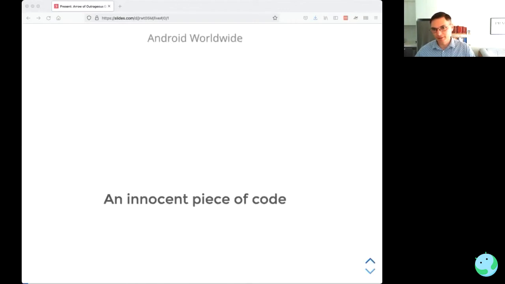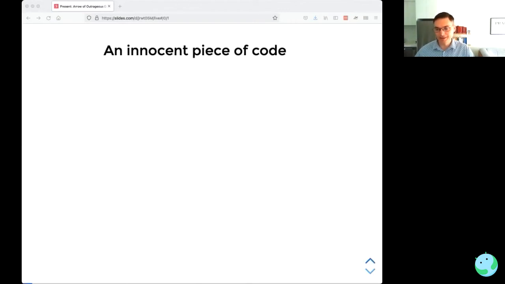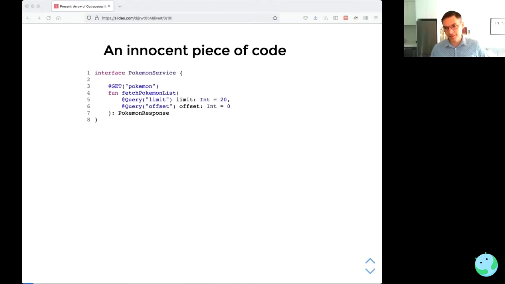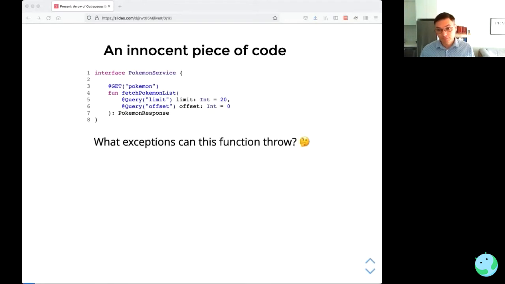Right, we're going to start by looking at a nice, simple, and innocent piece of code. So this is a Retrofit service, Pokemon service. It's going to fetch some Pokemon over the network. Looks nice and simple, but what exceptions can it throw?